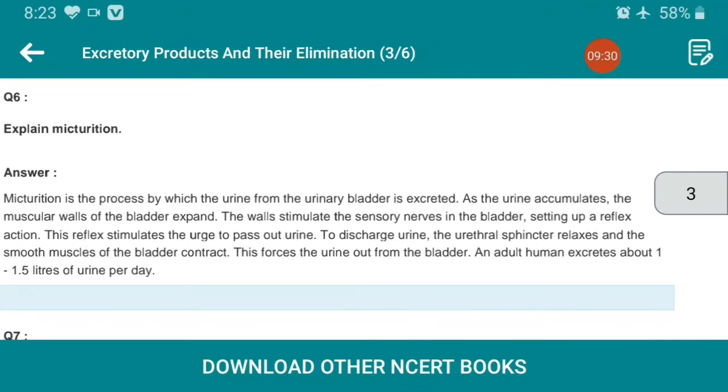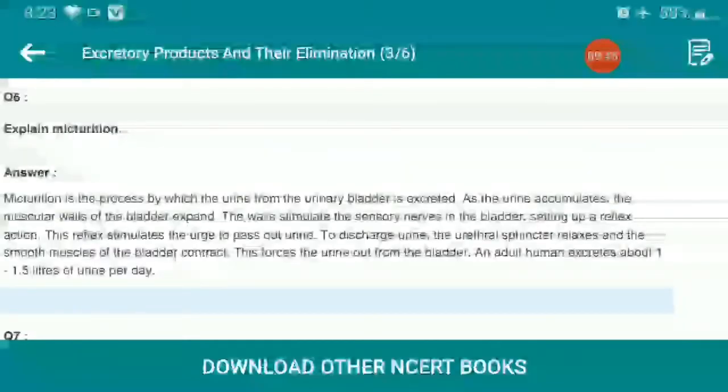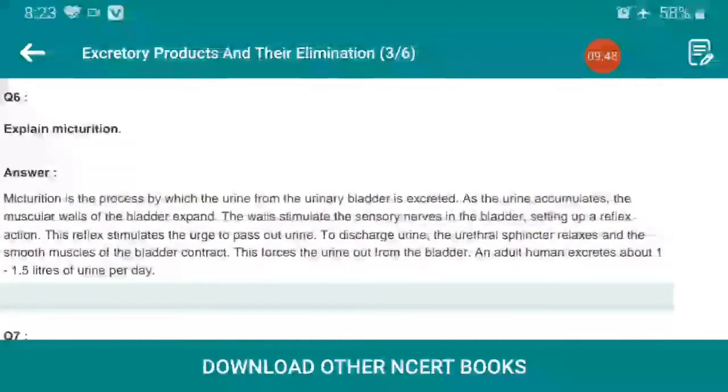Now explain micturition. Micturition is the process by which the urine from the urinary bladder is excreted. As the urine accumulates, the muscular walls of the bladder expand. The walls stimulate the sensory nerves in the bladder, setting up a reflex action.